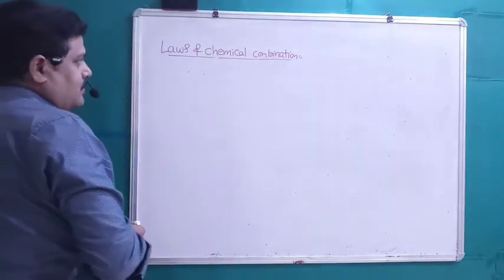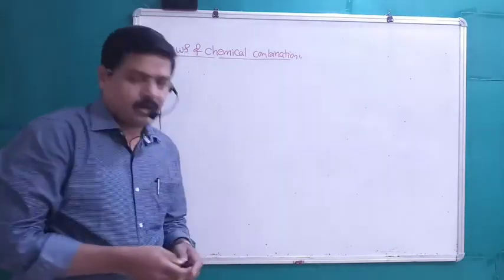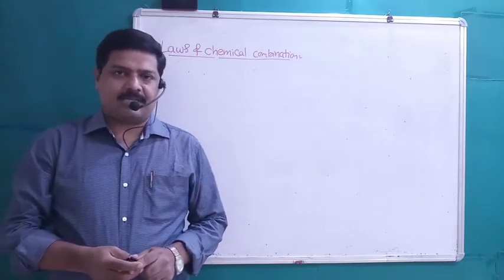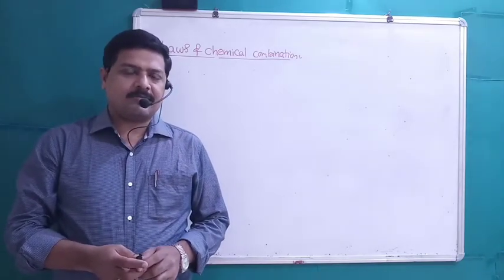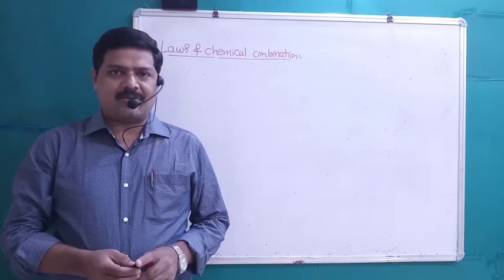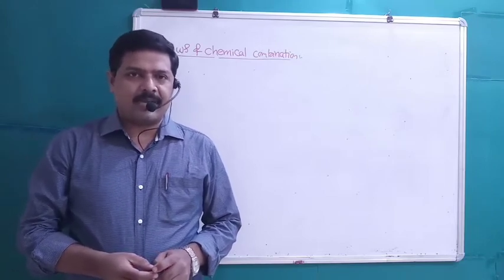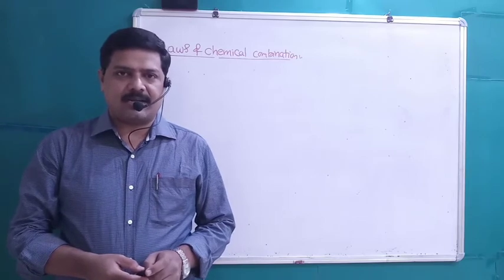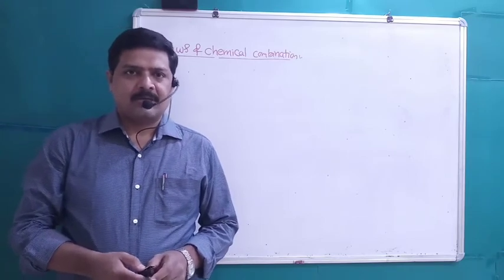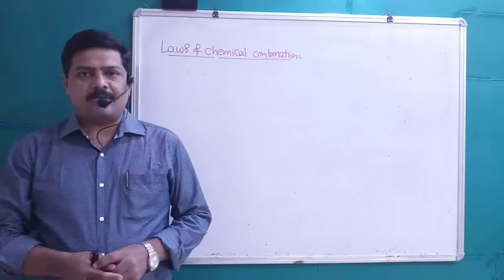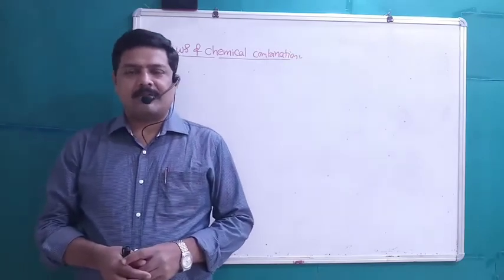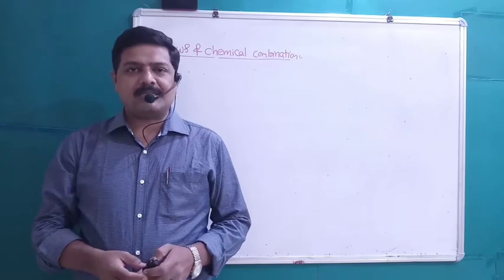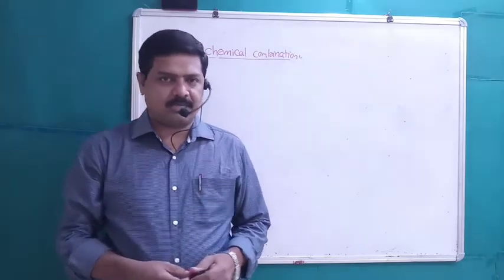Students, generally we know atoms are unstable because they have high energy. So atoms will combine to form molecules. While they are combining to form molecules, they will lose their energy and get stability. When atoms combine to form compounds, they will obey certain laws. Those are known as laws of chemical combination.